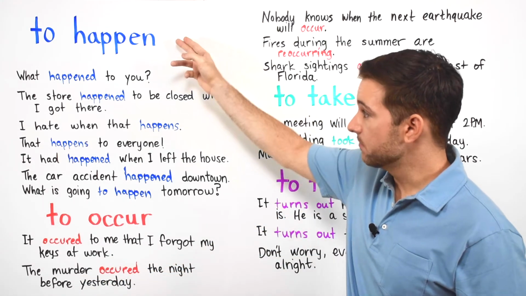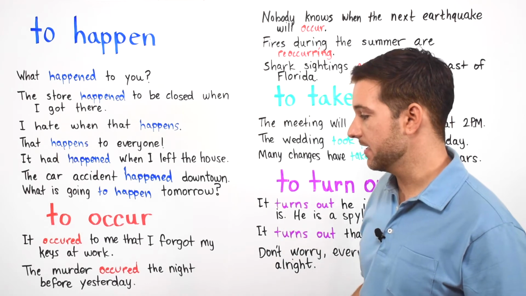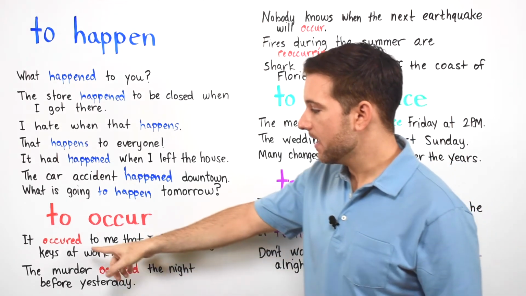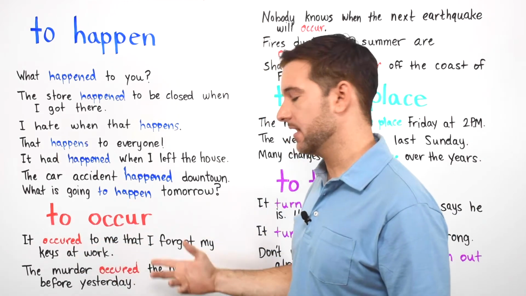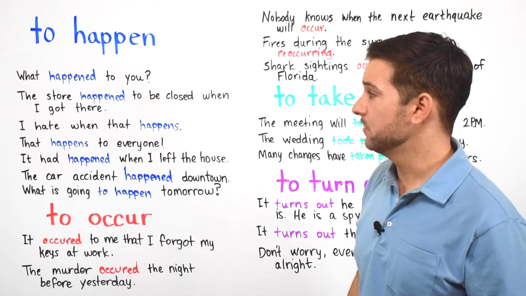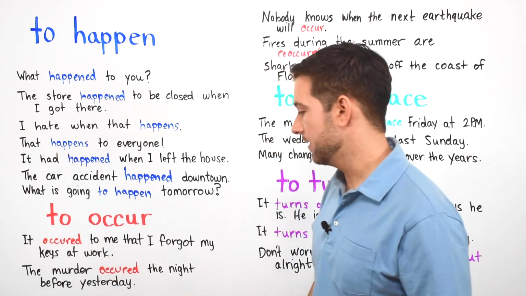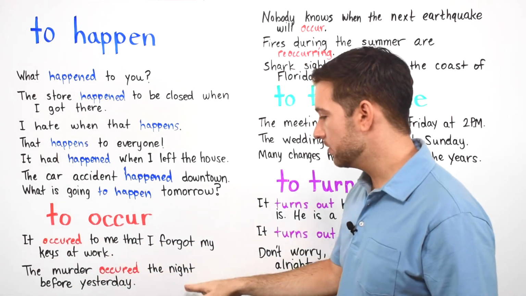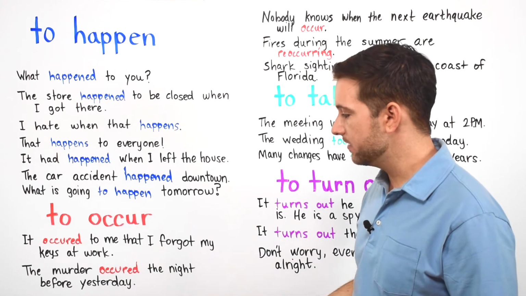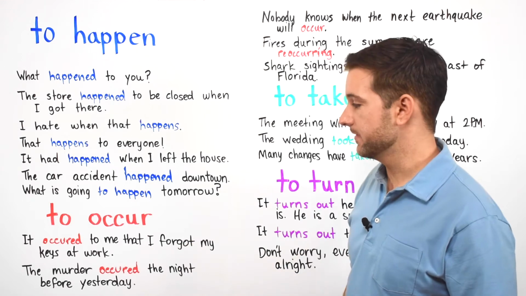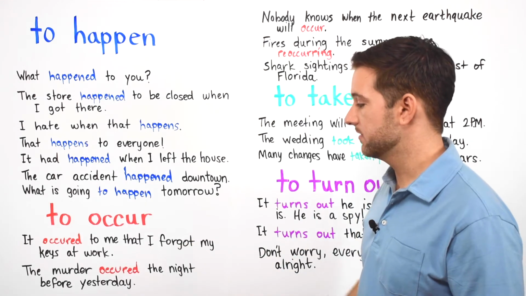You can also say the murder happened the night before yesterday. That's more informal. Okay? You cannot say it happened to me that. We don't say that at all. You only can say it occurred to me that. But the murder occurred the night before yesterday. The murder happened the night before yesterday. I think occurred sounds better, personally. I think occurred sounds really good in this case.